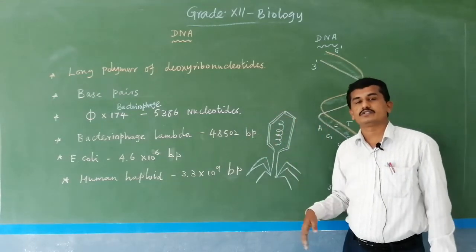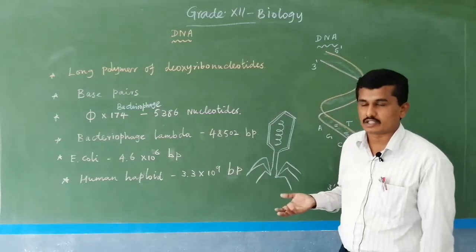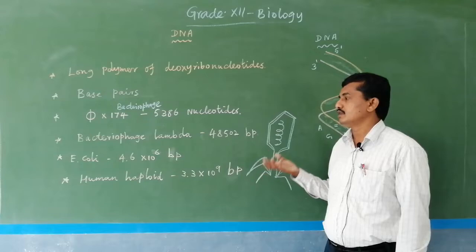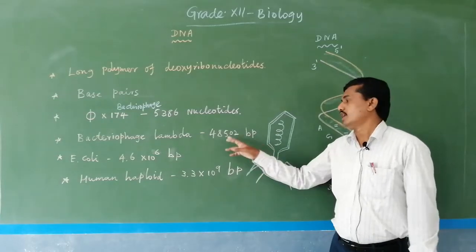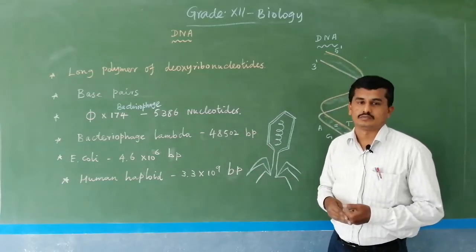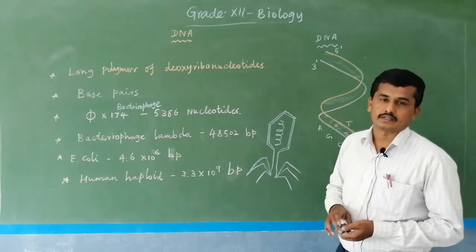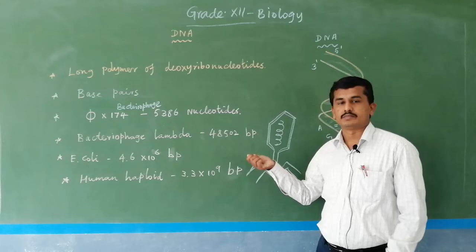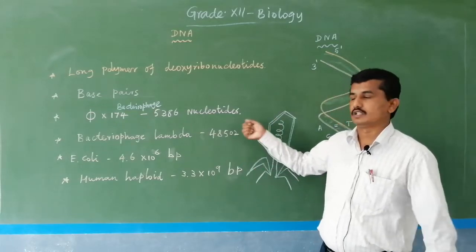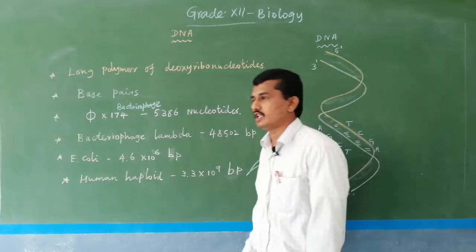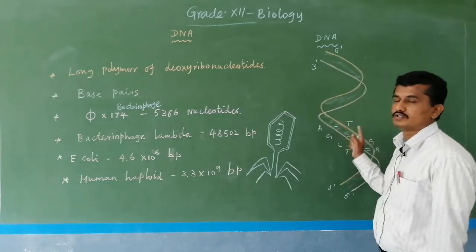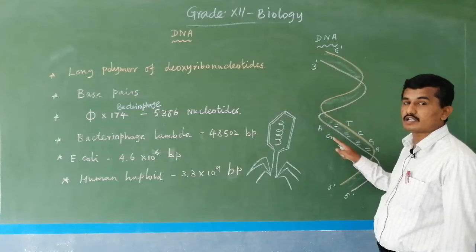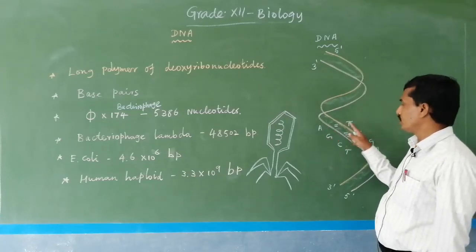Converted into nucleotides, suppose in your NEET exam, maybe in your board exam, how many nucleotides are present in bacteriophage lambda? 48,502 into 2, approximately 1 lakh, 95 thousand to 1 lakh. So about 1 lakh nucleotides are present in a particular virus. A base pair is 2 nucleotides joined. So this is 1 nucleotide, here 1 nucleotide; this is not a base pair. Here 1 nucleotide, here 1 nucleotide.